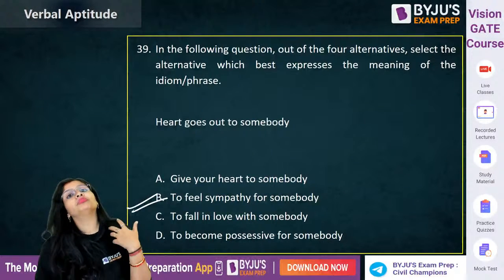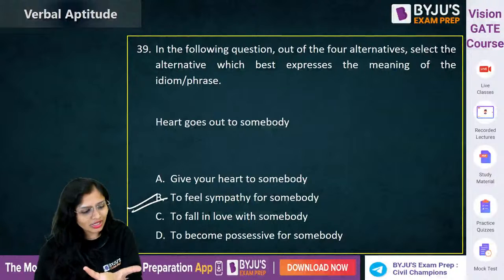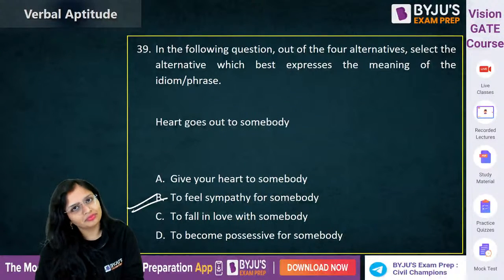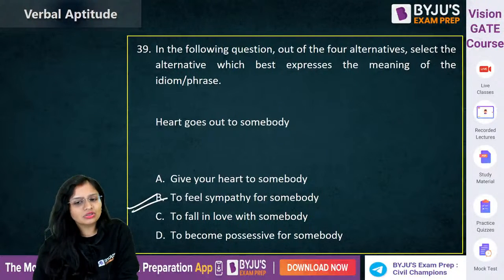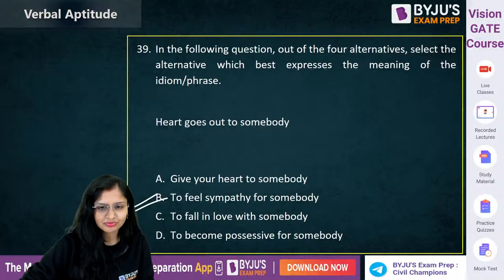"I thank you from the bottom of my heart." That means you are thanking with utmost sincerity, from the bottom of my heart. But here, "heart goes out to somebody" is when you're feeling sympathy for somebody. Let's go.